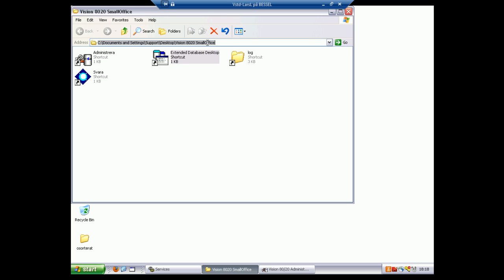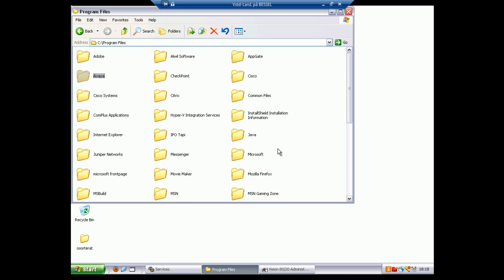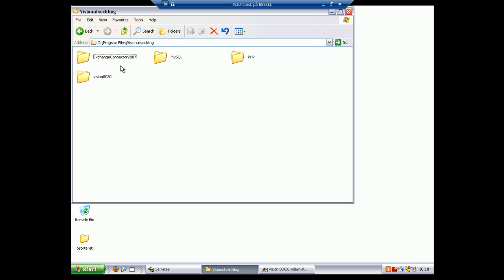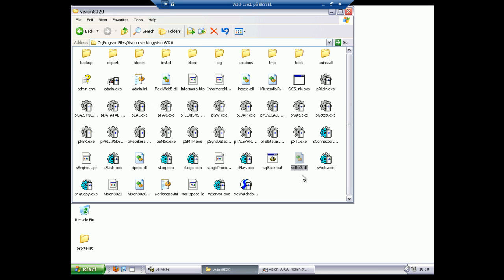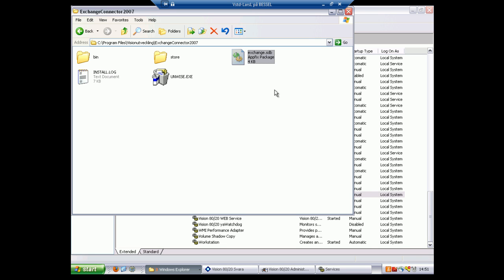In earlier versions, you may get an error in the EDBD tool when opening the SDB file. This is because a DLL file can't be found. To fix the problem, copy the file SQLite3.dll from the Vision8020 root folder to the same folder the SDB file is located. Then try to open the table in the EDBD tool again.